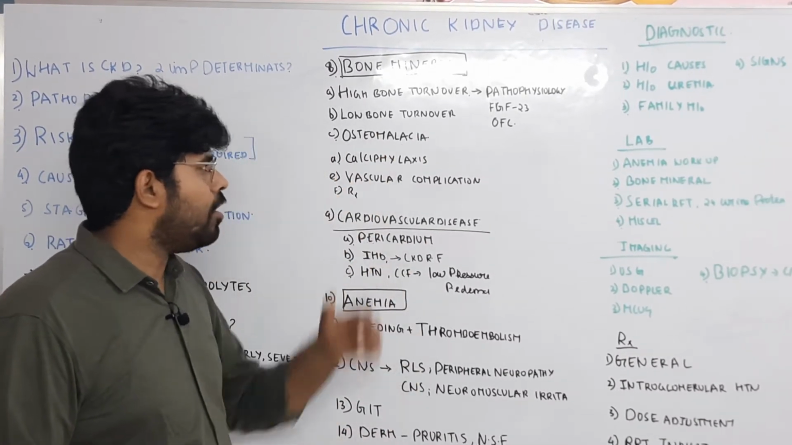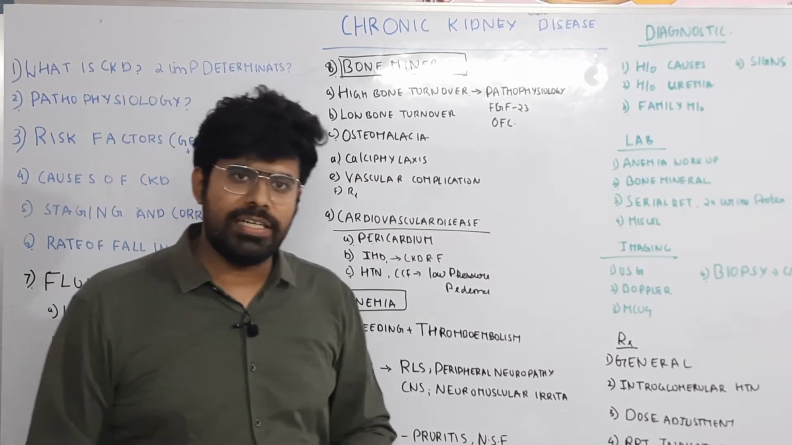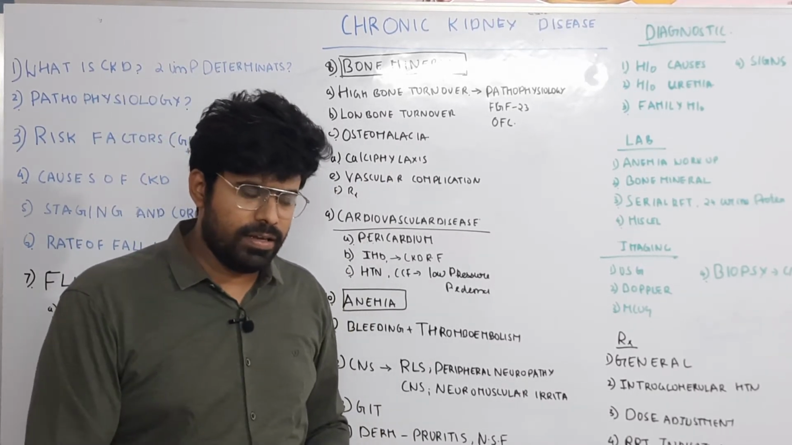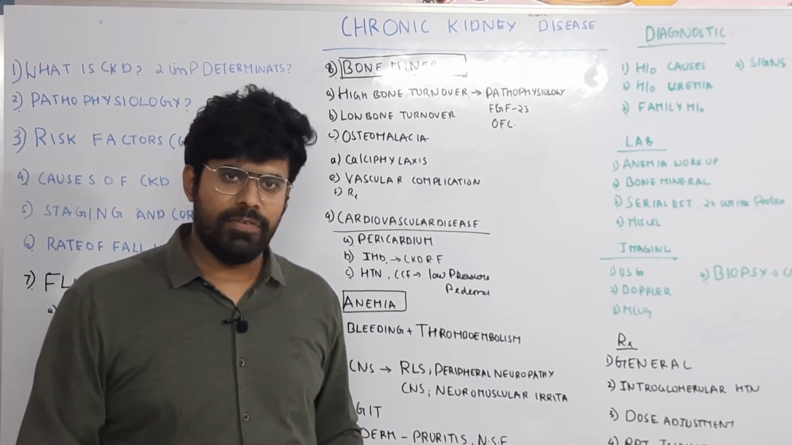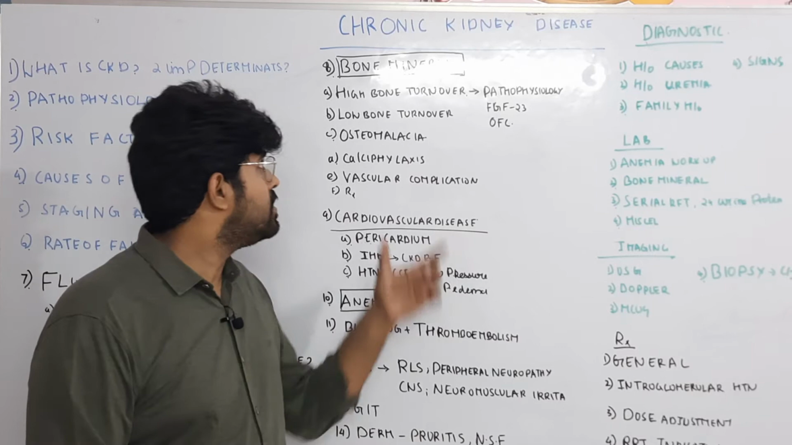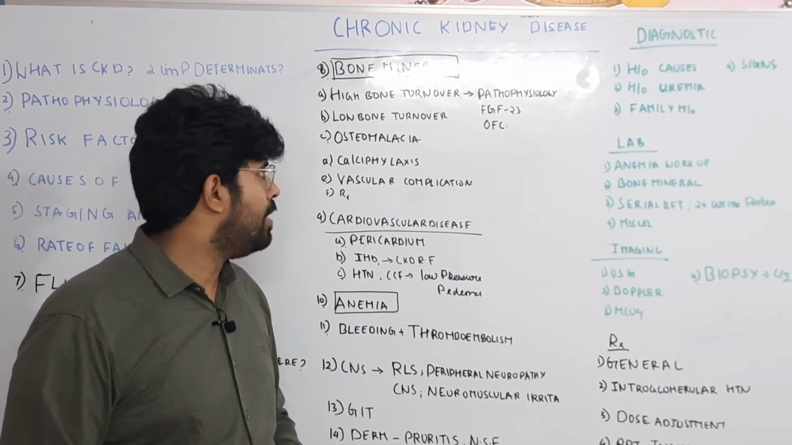Then other group will be the osteomalacia. Osteomalacia literally means there is a defective function of vitamin D, the calcitriol function will be defective and the amount will also be defective. This is what is called osteomalacia.